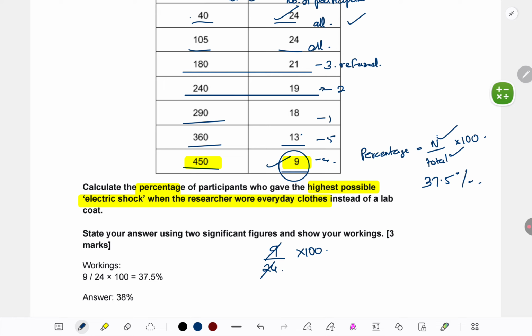How you could do it manually is you have 9 upon 24 into 100. Keep on dividing by the common factor. 3 is common, so 3 will come here. Here you will have 8. So now you have 3 divided by 8 into 100. So now you have 300 by 8. Then you can do a division. So you can do 8 3s are 24.